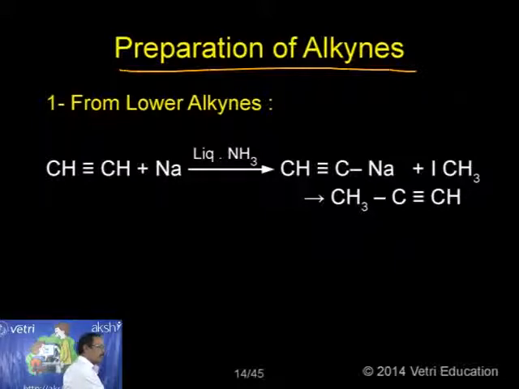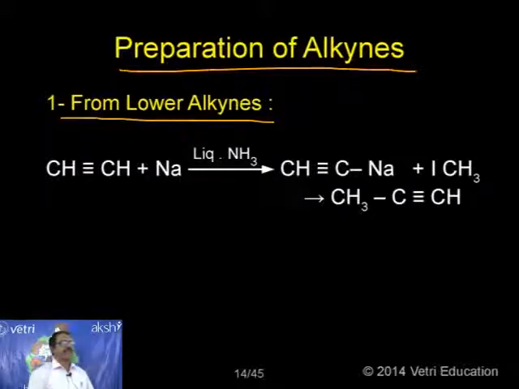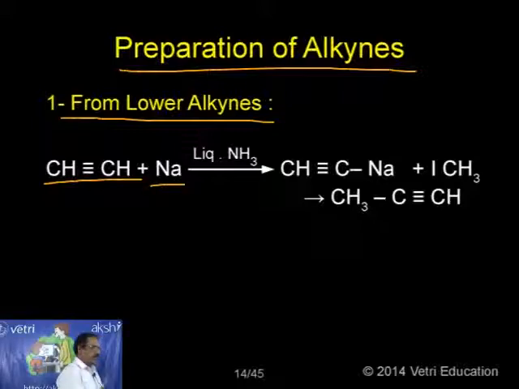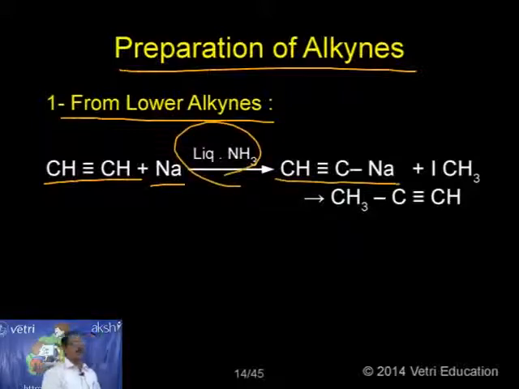Number 1, from lower alkynes. That means from a lower alkyne I can prepare any higher alkyne. This is the most important method: conversion of a lower member to a higher member. Specific example here, acetylene contains only 2 carbon atoms. So let me treat it with sodium in the presence of liquid ammonia. So I am getting the sodium derivative of that particular alkyne. This is called sodium acetylide.